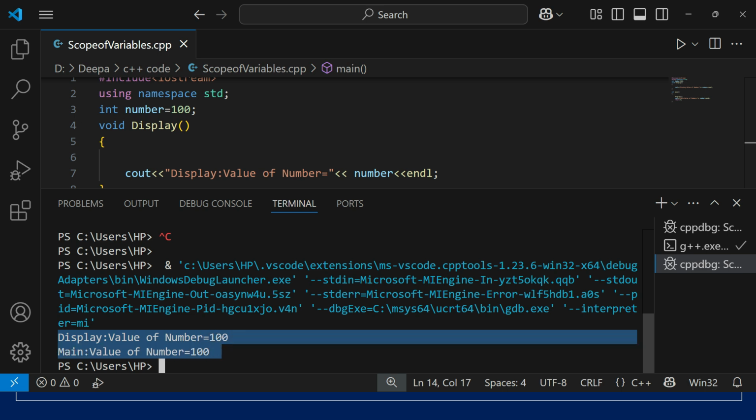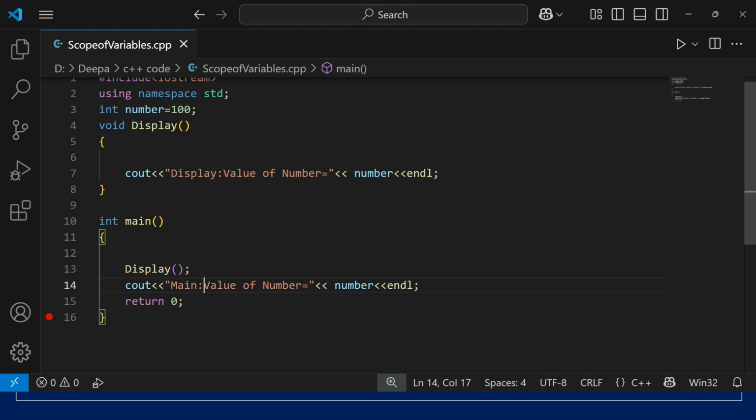Now you can see the output displays the name of a function and the value of number is equal to 100. Similarly, in the main function you have called, the value of number is equal to 100. It means local variables cannot be accessed outside that block, but the global variables can be accessed within all blocks of your program. I hope you are clear with the global and local variables.